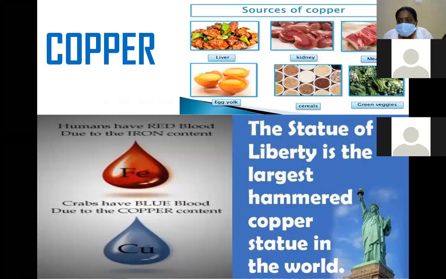Copper. Another mineral is copper. Copper is mainly distributed in organs like the liver, kidney, heart, and brain, and the total body copper is about 100 mg. It is distributed in various organs. These are the main sources of copper.